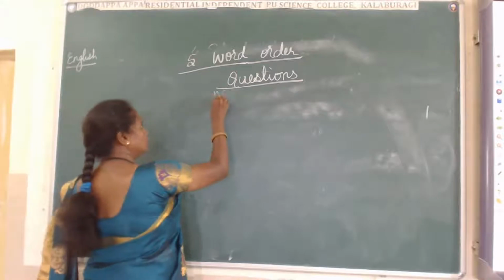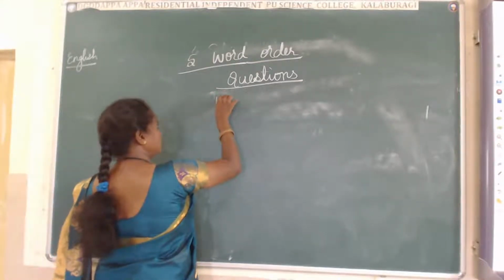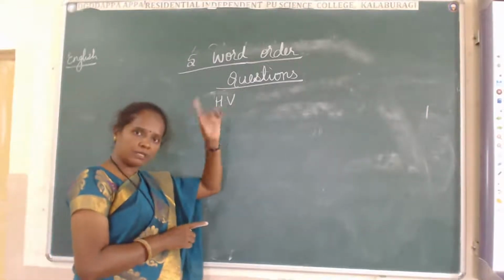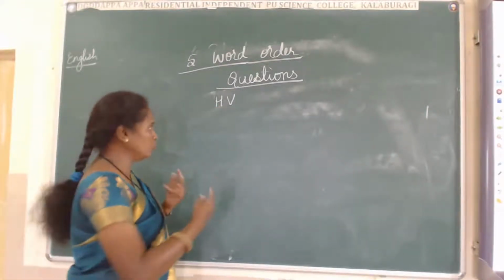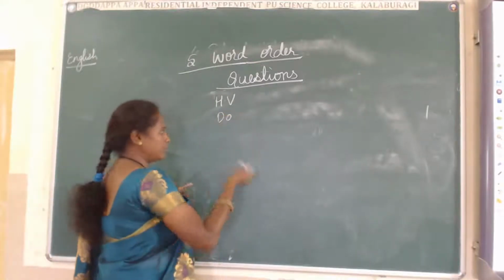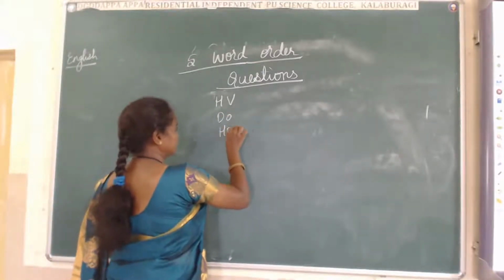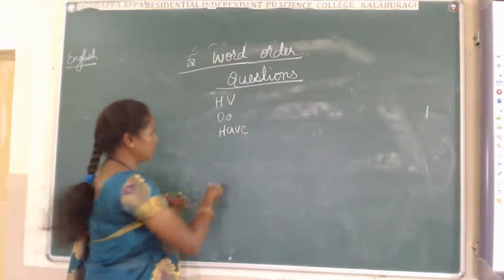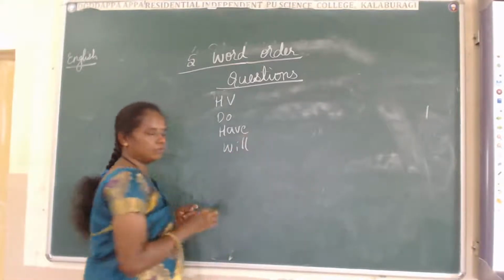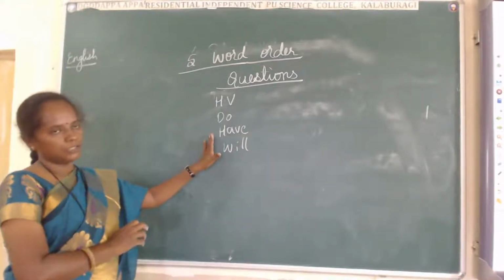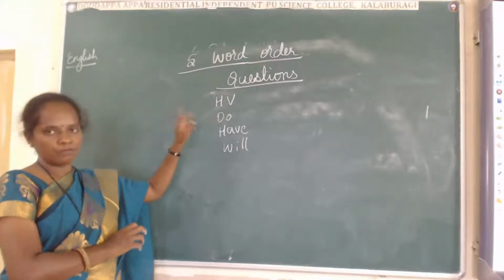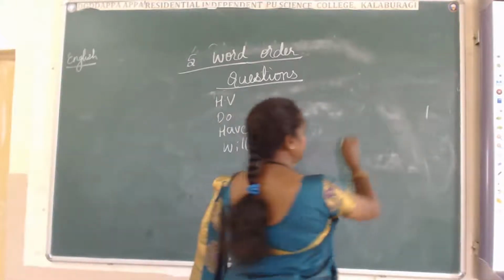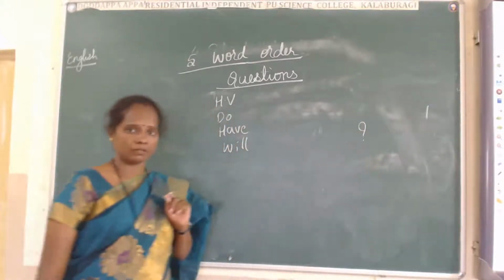First one, we have to use a helping verb in the beginning of the sentence. It may be a do form verb, or it may be a have form verb, or it may be a will form of verb. You can use any one, but the helping verb should be in the beginning of the sentence. And at the end of the sentence, a question mark.